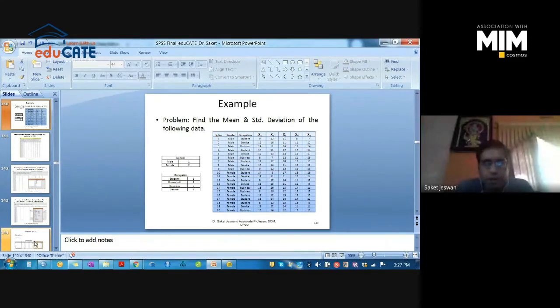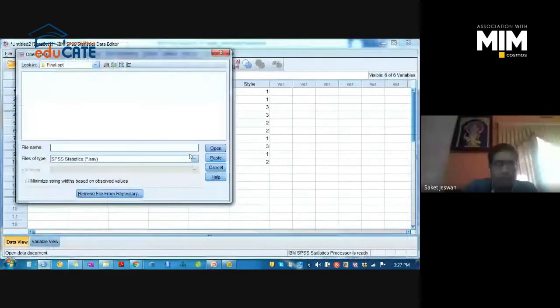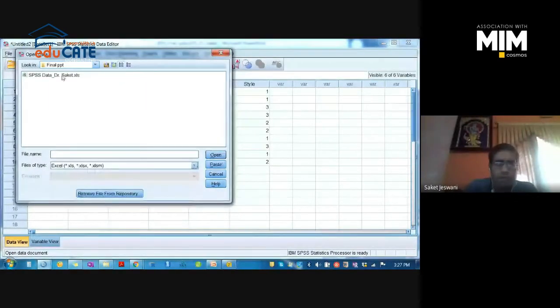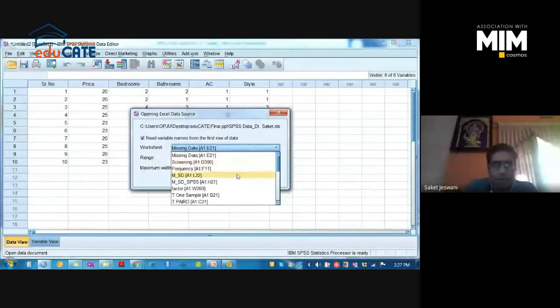So the problem is to find the mean and standard deviation of the following data. You have a data sheet along with you. Go to the SPSS file and select the mean and standard deviation.